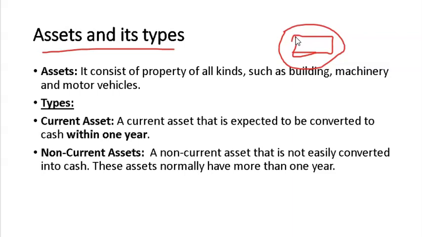In other words, a current asset means a thing that has a life of 1 year and can be convertible into cash, while a non-current asset means one that has a life of more than 1 year and is not easily converted into cash. That's the definition of asset.